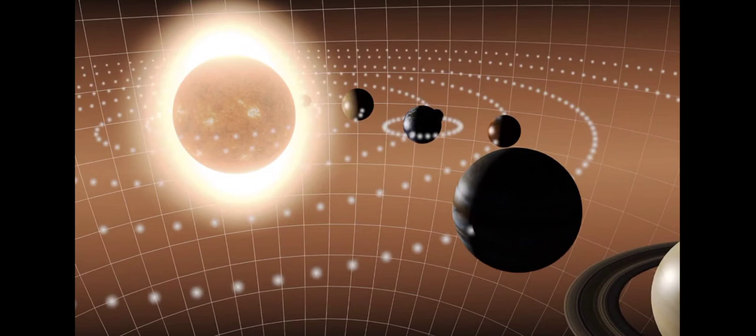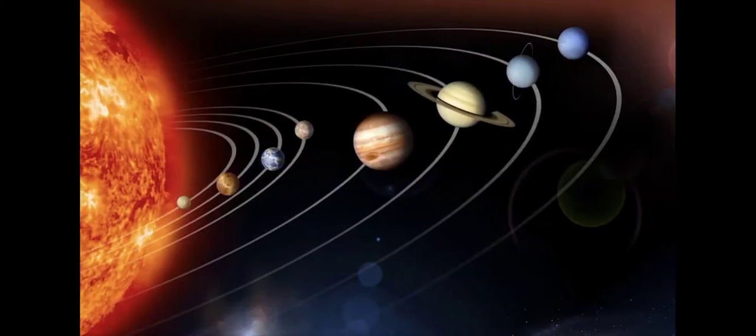Kepler's first law: the orbit of a planet is an ellipse with the sun at one of the foci. Kepler's second law: the line joining the planet and the sun sweeps out equal areas in equal intervals of time. Kepler's third law: the square of the period of revolution around the sun is directly proportional to the mean distance of a planet from the sun.